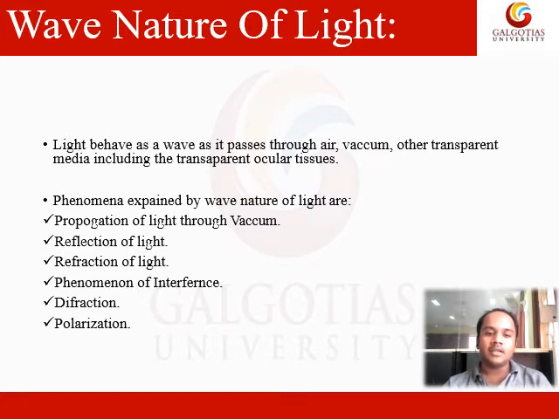Here, the phenomena of wave nature can be explained by using propagation of light through vacuum. Light can be explained by particle nature, and it can also be explained by wave nature. When light is traveling through vacuum, it can be explained. Reflection and refraction of light can be explained by wave nature, and can also be explained by particle nature. And interference, diffraction, and polarization can only be explained by using wave nature. The other thing we need to understand is the photoelectric effect. The photoelectric effect can only be understood by using particle nature. It can't be understood by using wave nature.